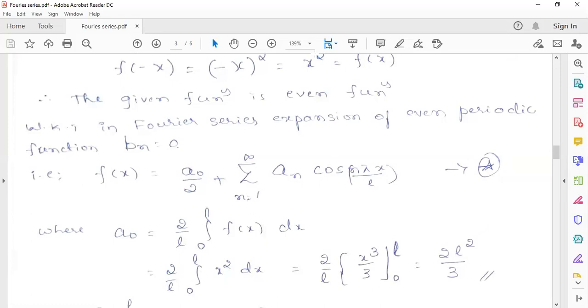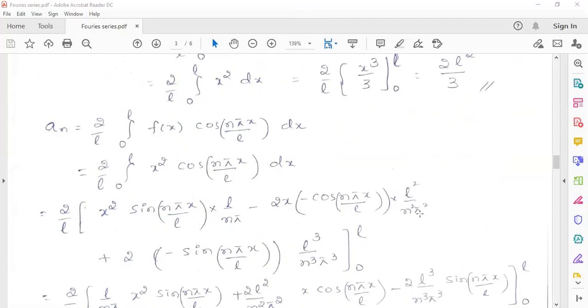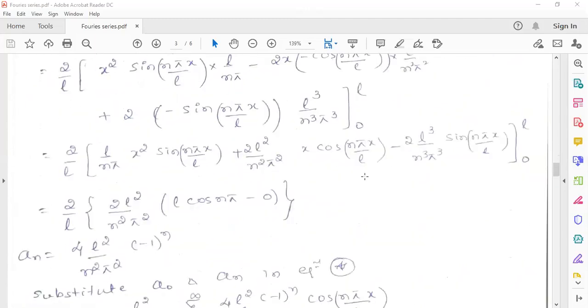Sir, for an. Yeah, an, what is the value? 4 into minus 1 the whole power n, L square by n square pi square. One minute, Karthik, I will open. 4 into minus 1 raised to n into L square divided by n square pi square, right? Yes, sir, correct.